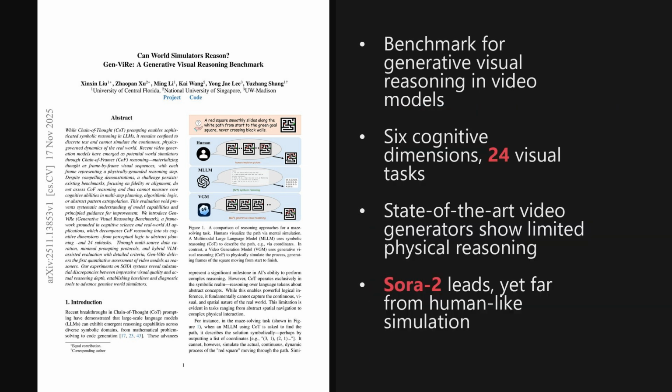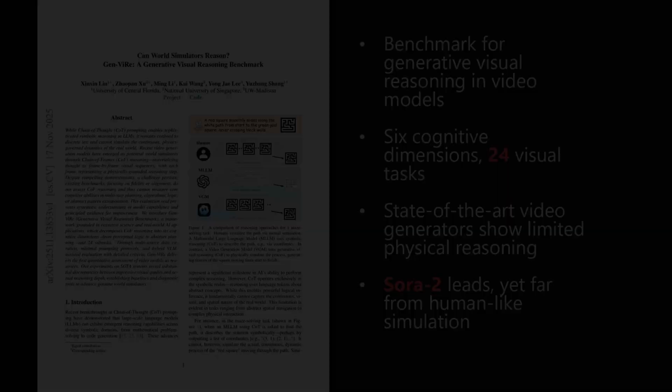I'm Alex. Today we are looking at a paper from the Hugging Face trending list, published on November 17, 2025, about 2 days ago. This paper introduces Gen-ViRe, the first benchmark that treats video generators as potential world simulators, and shows a big gap between stunning visual quality and much weaker actual reasoning. The paper is titled, Can World Simulators Reason? Gen-ViRe, a generative visual reasoning benchmark. And as we dig into it, the implications for how we train and evaluate future models are quite significant.